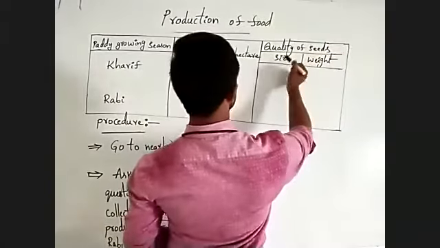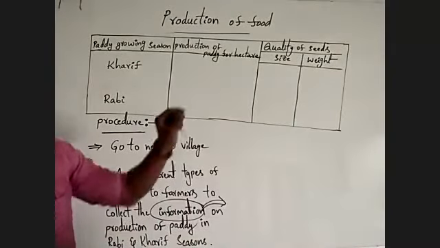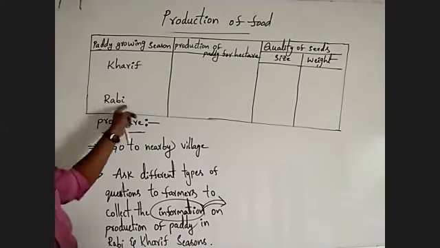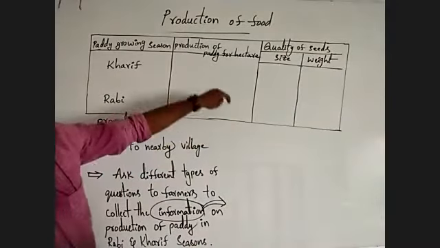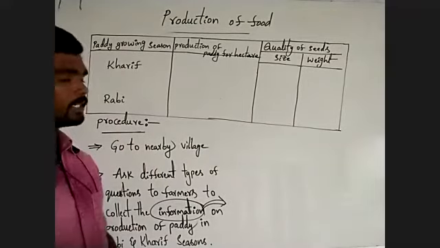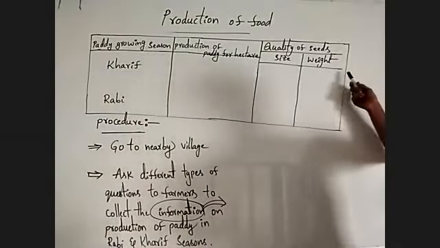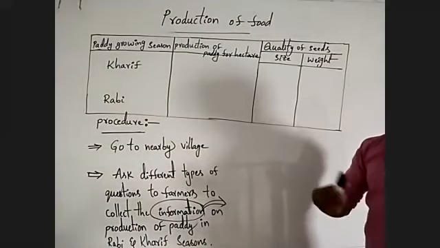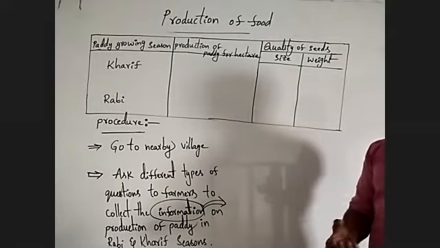Quality of seed: size of the paddy in Kharif season and in Rabi season. Weight of the seeds in Kharif season and Rabi season. More weight and less weight. Size is large and small.